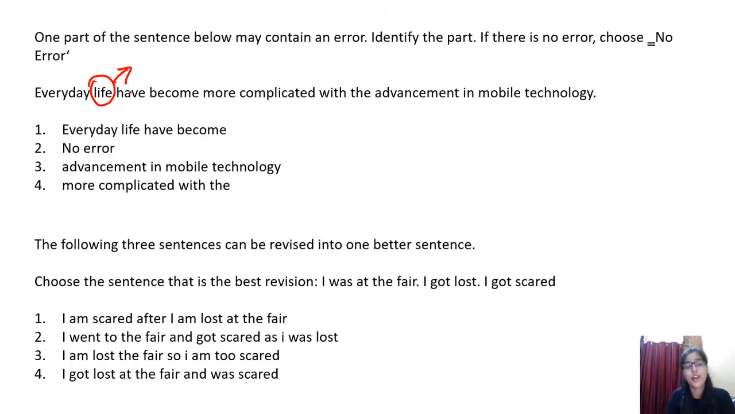Are you treating life as a plural? Are you doing so? No, right? Life is generally treated as what? Singular. That's so obvious. You must be aware of that, right? So is it okay to use have with a singular? No, right? We use what? Has. So it should be: everyday life has become more complicated.